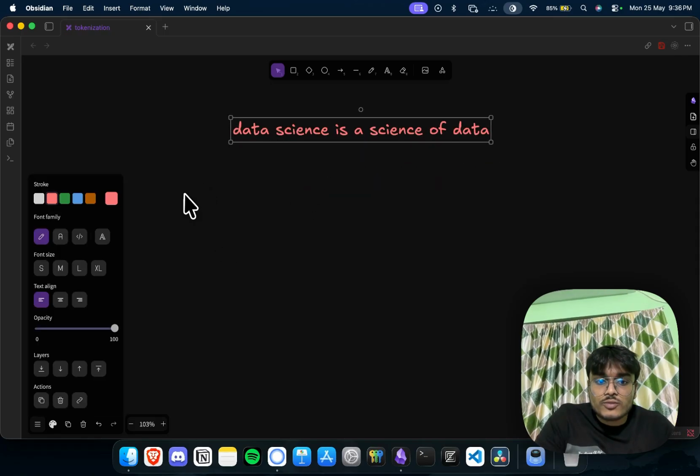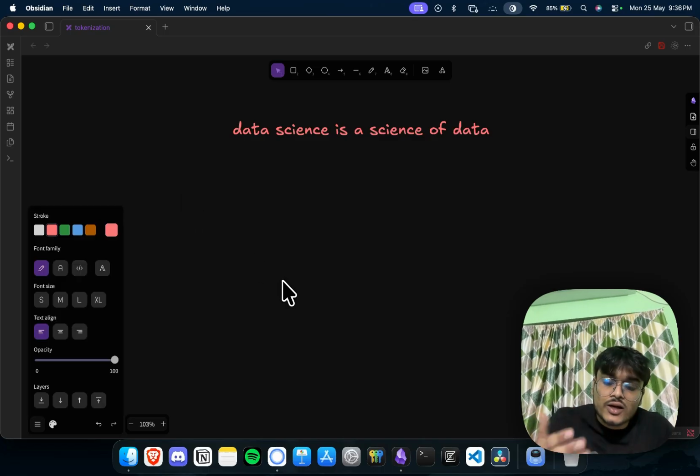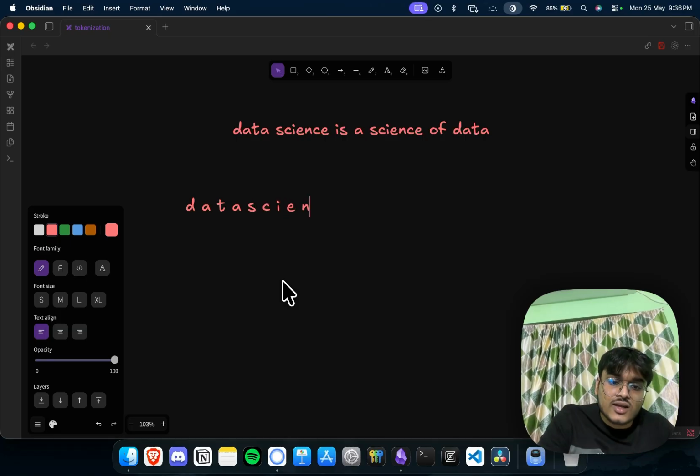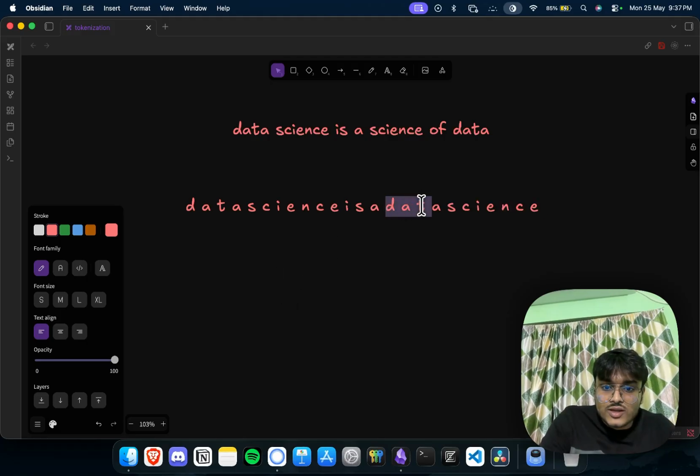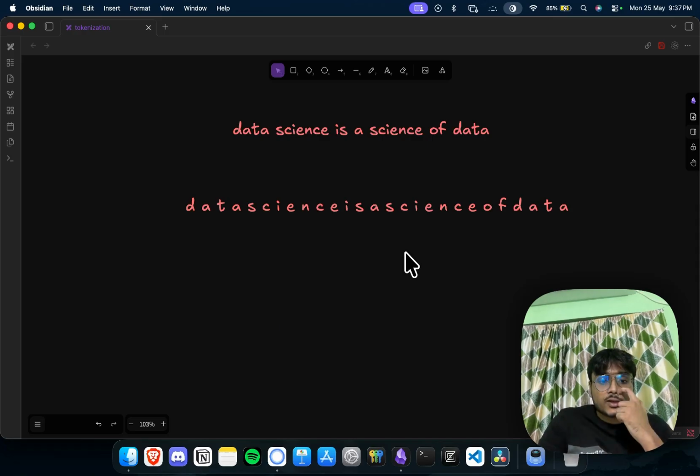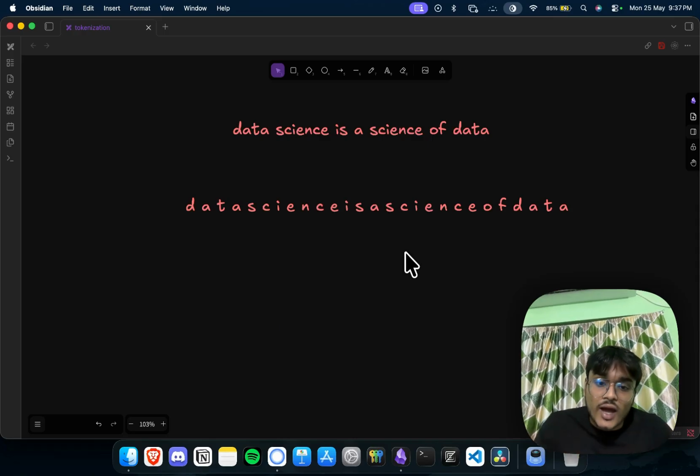So what we do in byte pair encoding is divide it into characters: D, A, T, A, S, C, I, E, N, C, E, I, S, A, S, C, I, E, N, C, E, O, F. So this is where we are dividing it into characters.